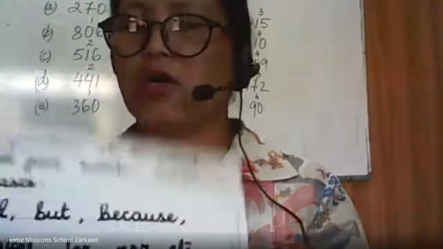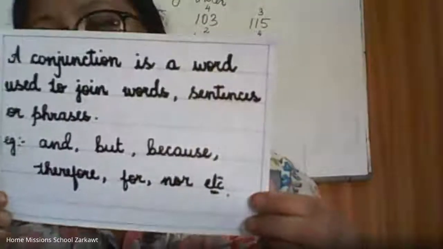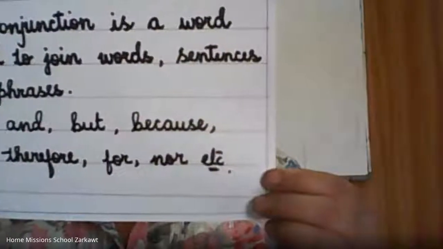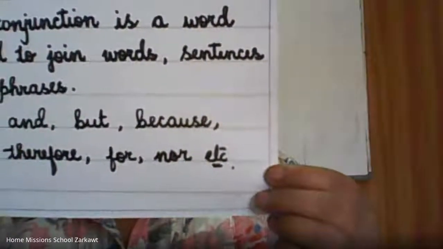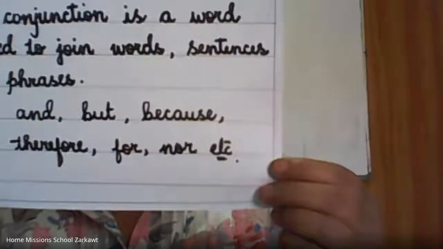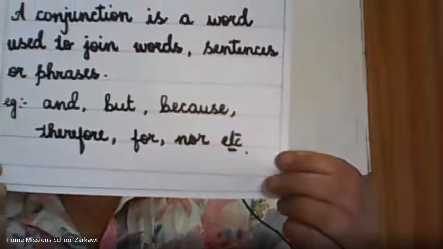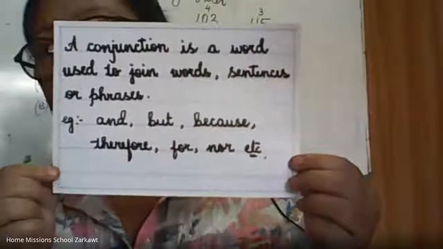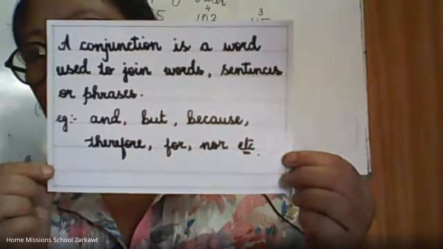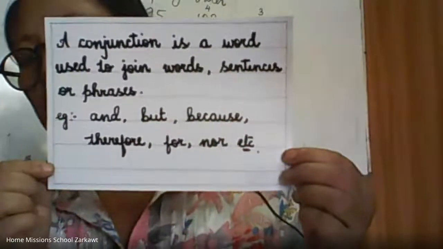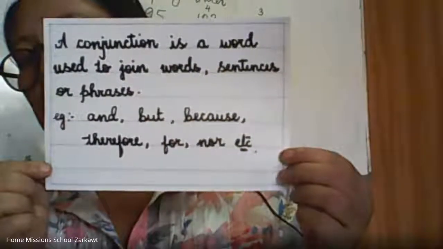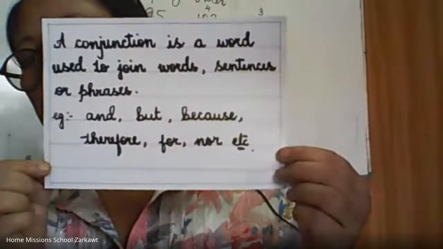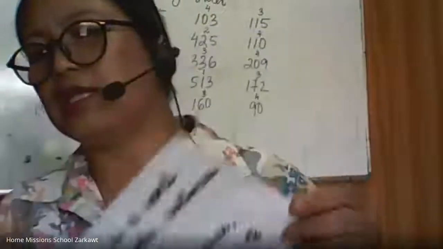Conjunctions are and, but, because, therefore, for, nor, etc. There are still many others. All right. These are called conjunctions. Okay. They join words or sentences. This also we shall do in detail later on.